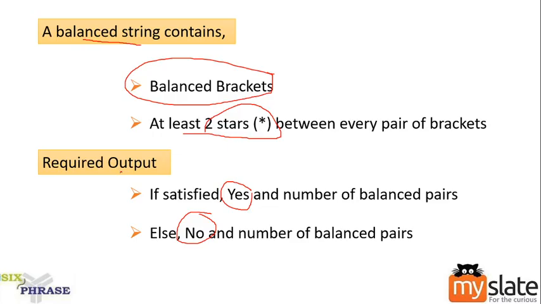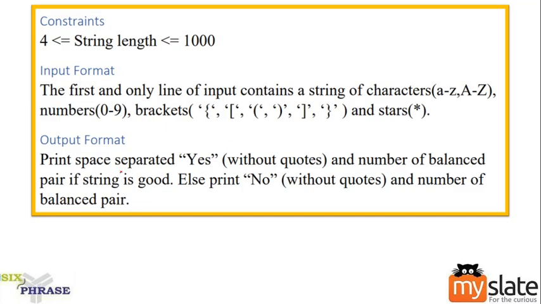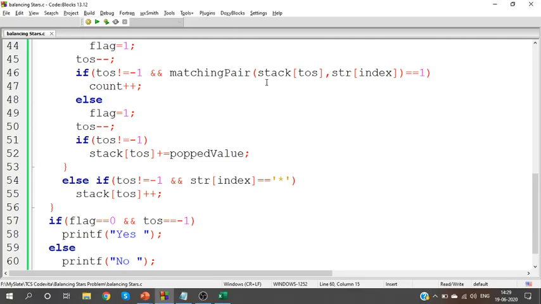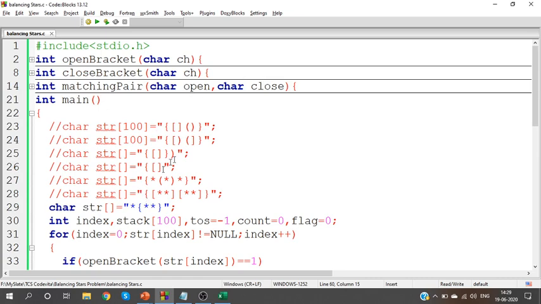And also take a look at the constraints part. Input contains only one line and it contains letters, numbers, brackets and stars. Anything is possible. So far I've been explaining it to you only with brackets and stars. You can also have characters between them.